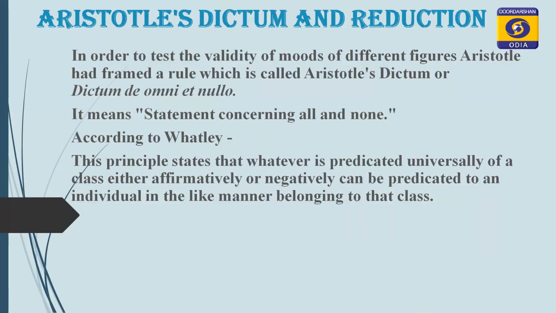First one is general syllogistic rule, second special syllogistic rule, and third is Aristotle's dictum and reduction. So, today we will do Aristotle's dictum and reduction. Aristotle's dictum is one of them. So, now we will start Aristotle's dictum.